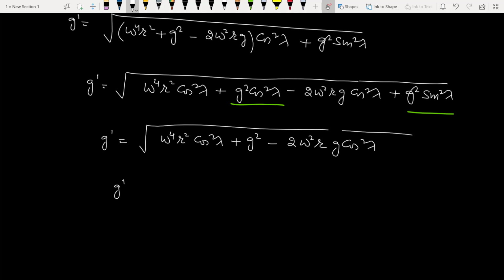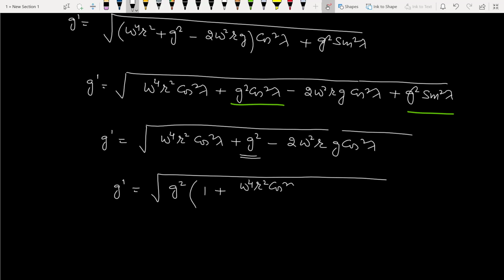So g dash, from here we take g square common. This term we write as first term, omega 4 r square cos square lambda divided by g square, minus 2 omega square r by g cos square lambda.